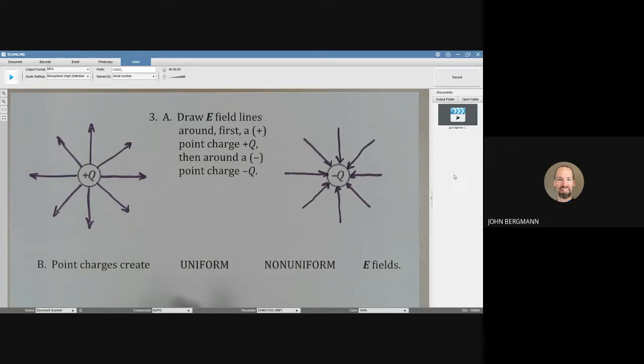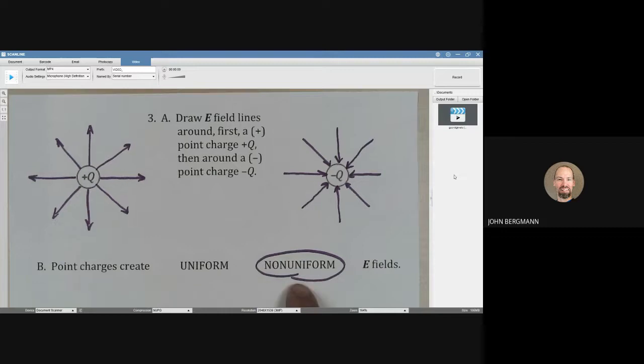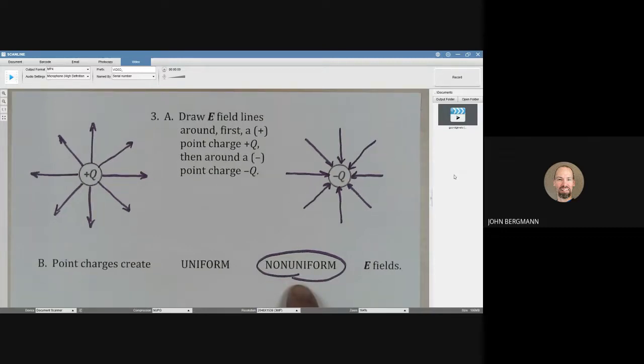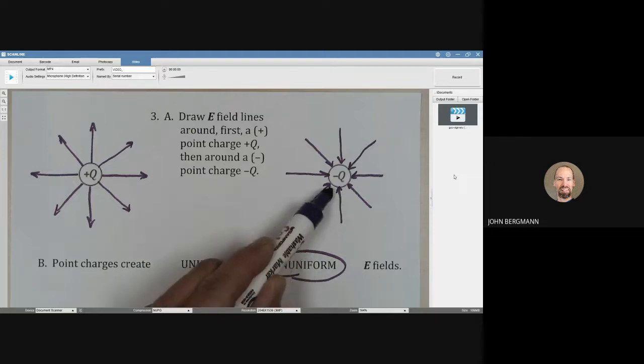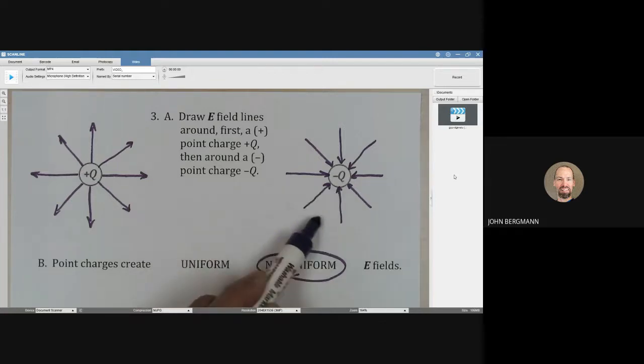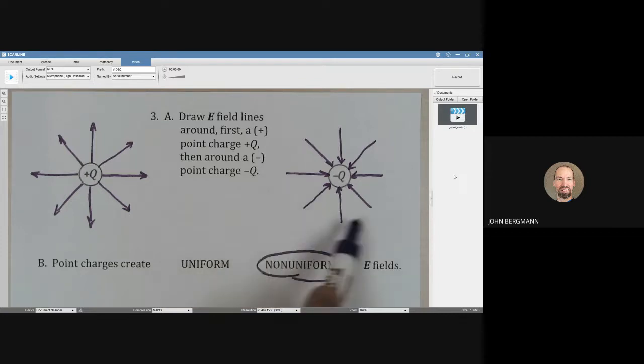These point charges, all point charges, create non-uniform electric fields. What that means is the electric field is stronger in some places and weaker in other places. Wherever the field lines are close together, which is close to the charge, you can see here where my pen is, there's a short distance between the field lines. That means that the field is strong. Out here, the field lines are much further apart, so the field is weaker. This is a non-uniform electric field.